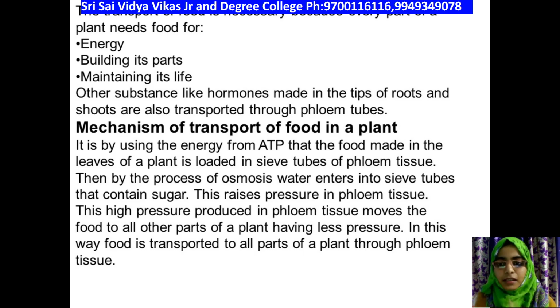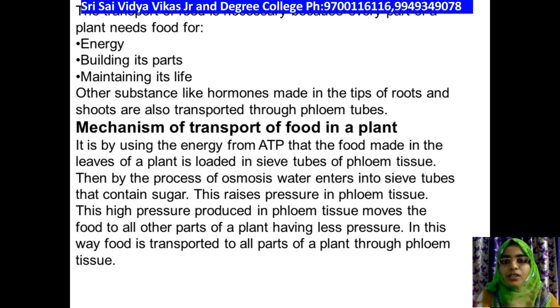So you can read that. By using ATP, the food made in the leaves of the plant is loaded in the sieve tubes of phloem tissue. Then by the process of osmosis, water enters the sieve tubes that contain sugar. That's what I told you, that is through movement of substances from one concentration to the other. And the phloem's companion cells act as a semi-permeable membrane.